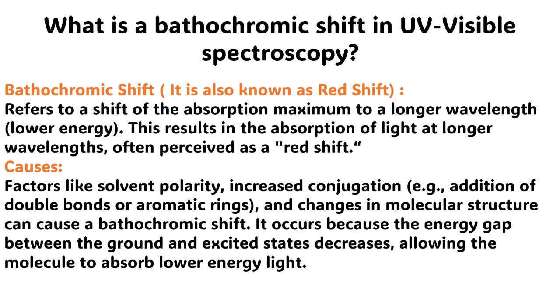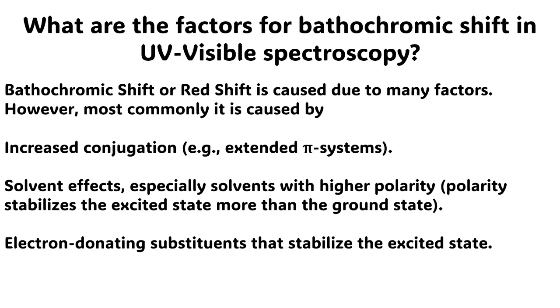The common causes include factors like solvent polarity, increased conjugation, for example addition of double bonds or aromatic rings, and changes in molecular structure can cause a bathochromic shift. It occurs because the energy gap between the ground and excited states decreases, allowing the molecule to absorb lower energy light. The next question is, what are the factors for bathochromic shift in ultraviolet and visible spectroscopy?